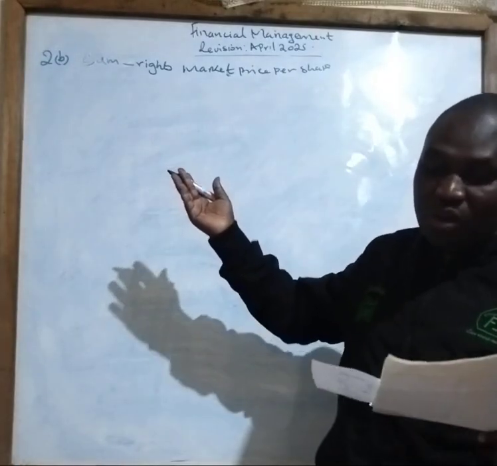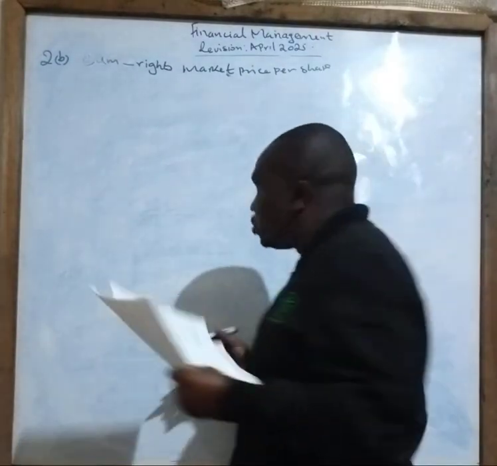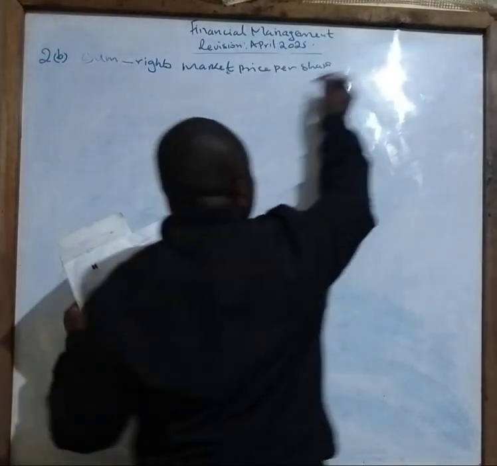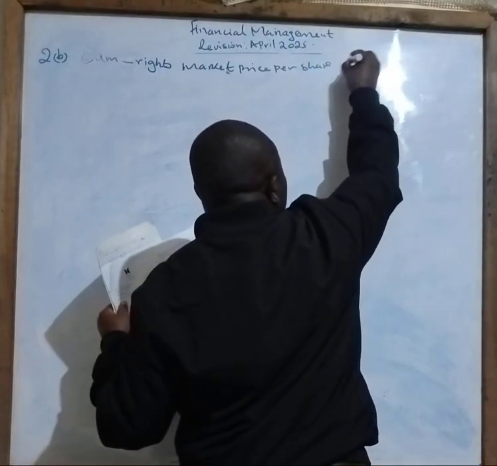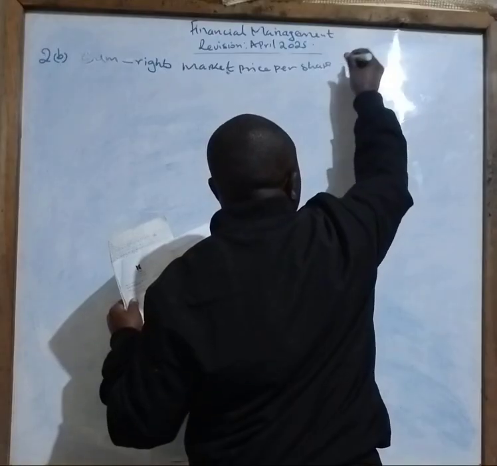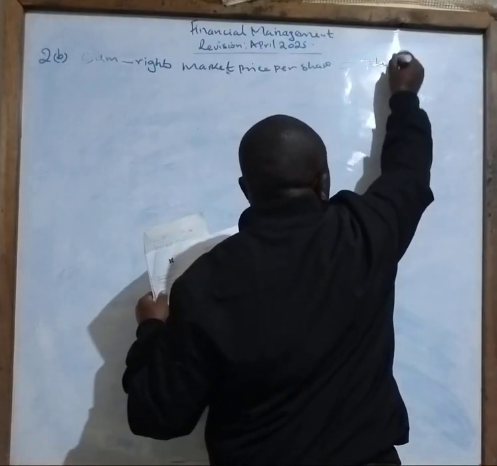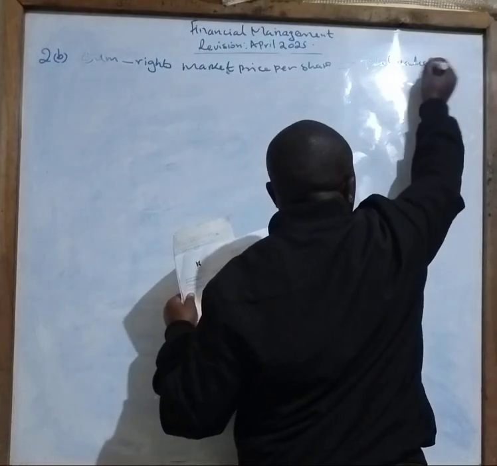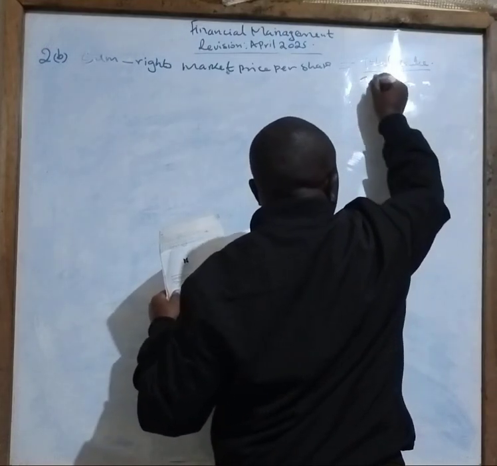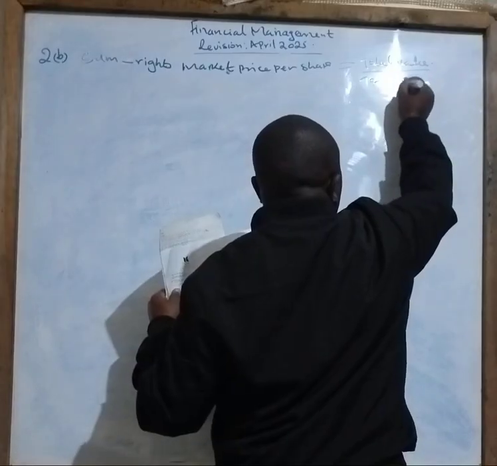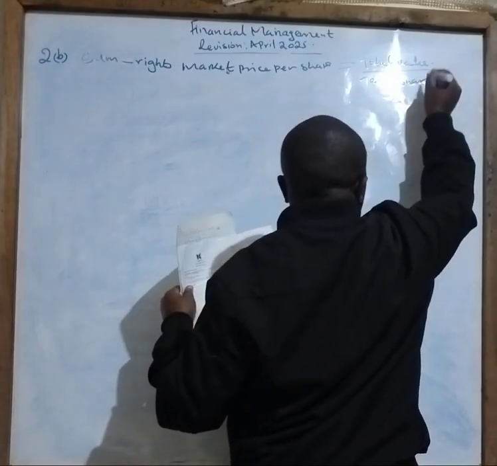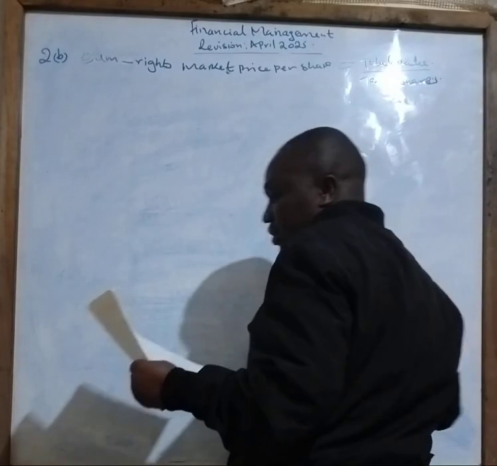Imagine you have just been given your shares for free. So your work is very simple. In this case, you now say the answer here should be total value divide by total shares.